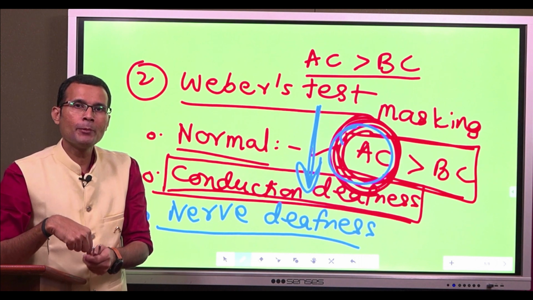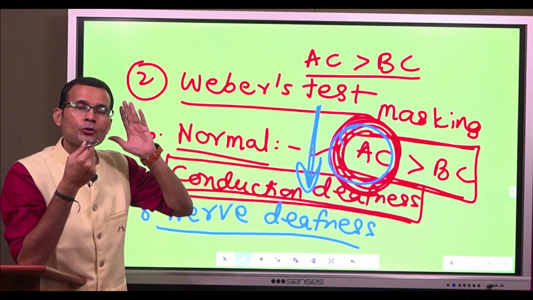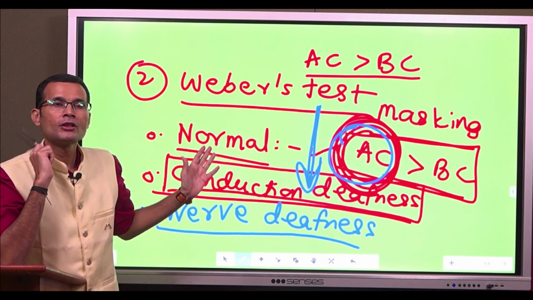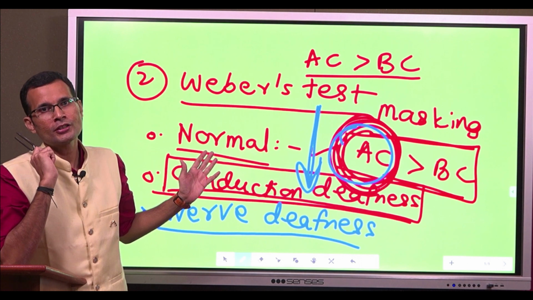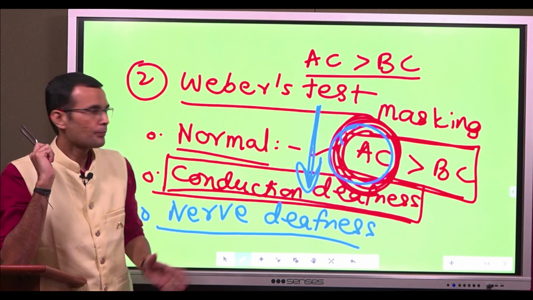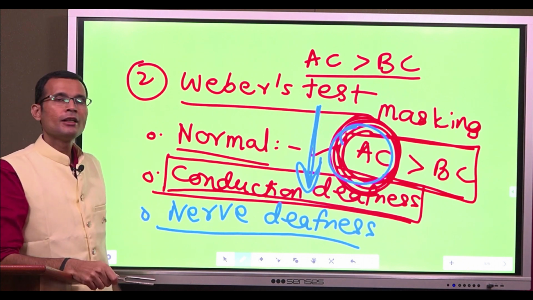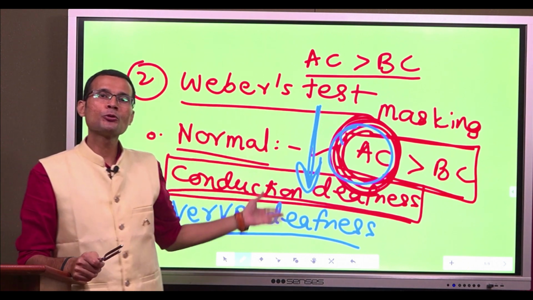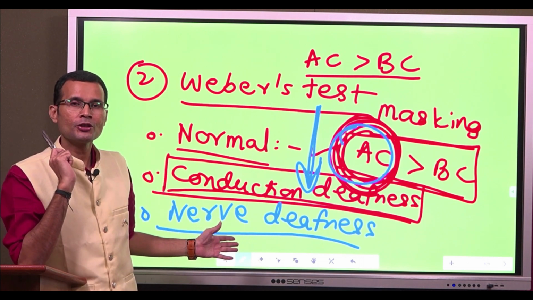And now I perform Weber's test and the subject says the sound is getting lateralized to the left side. That means the possibility of nerve deafness on the right side has been confirmed by the Weber's test. Rinne was positive on the right side, and now in the Weber's test, sound is going more to the left side. That means the nerve is definitely lesioned on the right side.